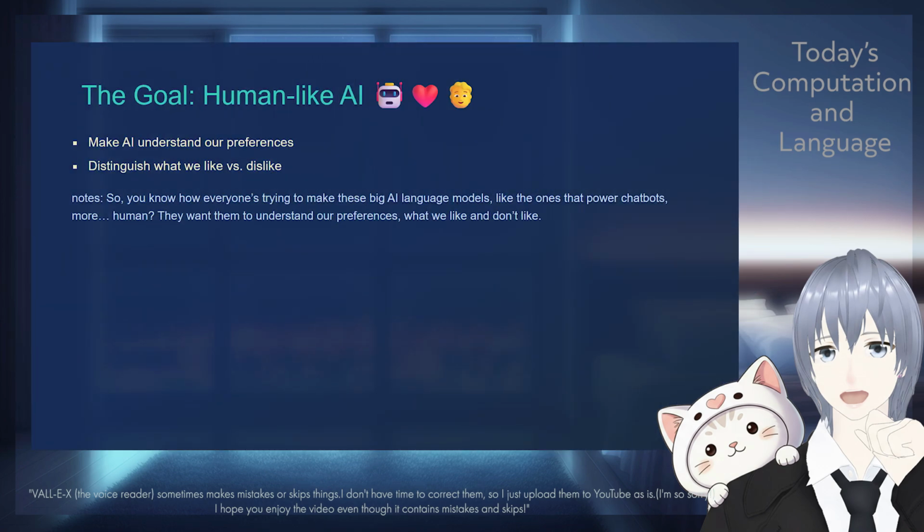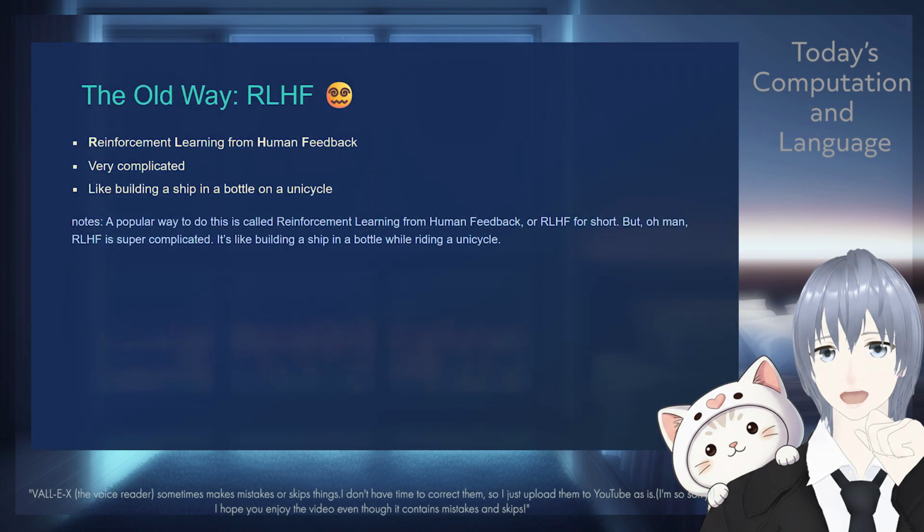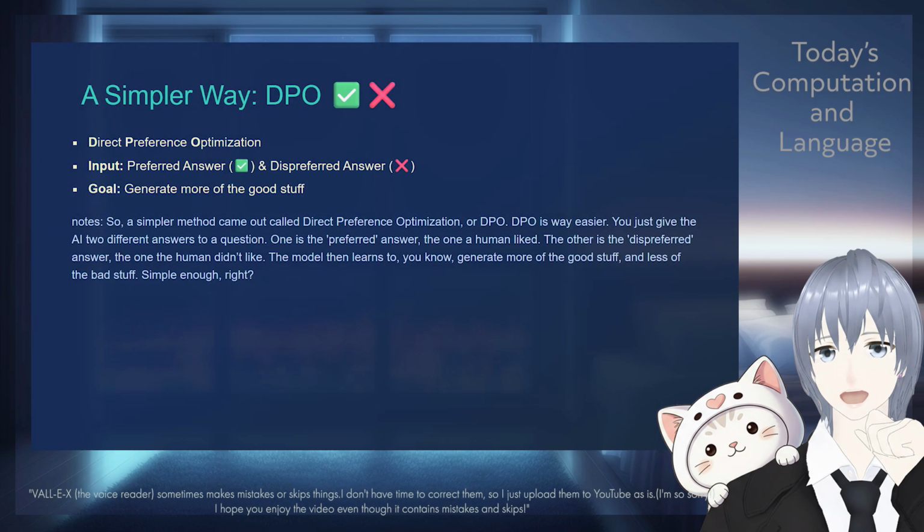So you know how everyone's trying to make these big AI language models, like the ones that power chatbots? They want them to understand our preferences, what we like and don't like. A popular way to do this is called reinforcement learning from human feedback, or RLHF for short. But oh man, it's super complicated. It's like building a ship in a bottle while riding a unicycle. So a simpler method came out called direct preference optimization, or DPO.